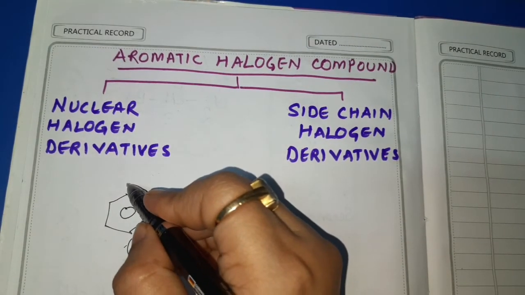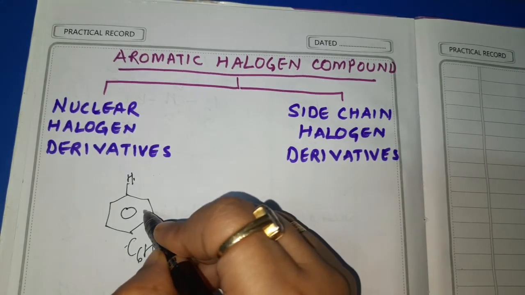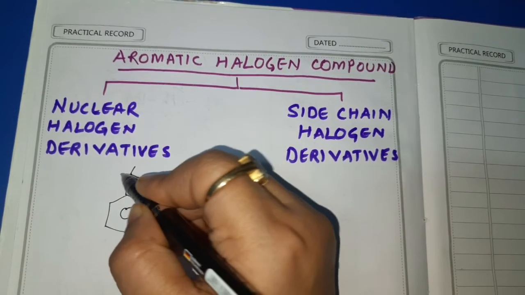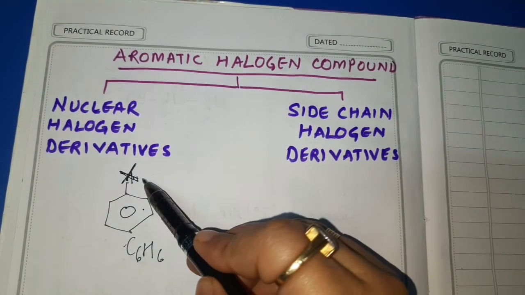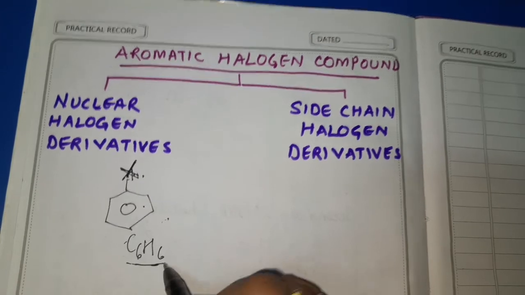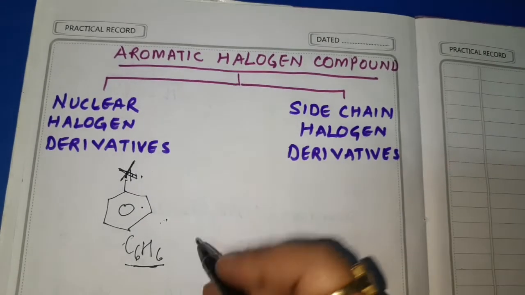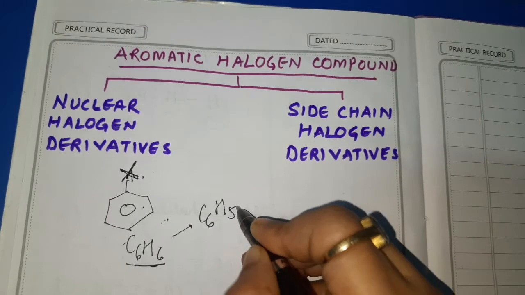So when one of the hydrogens attached directly to the aromatic nucleus is replaced by any halogen, in place of H, if any halogen comes, then such a compound will have the formula, now it will not be C6H6, it will have the formula C6H5X. Why H5?